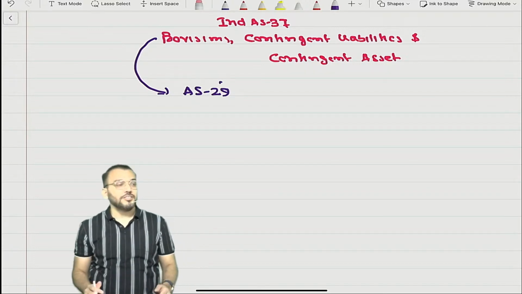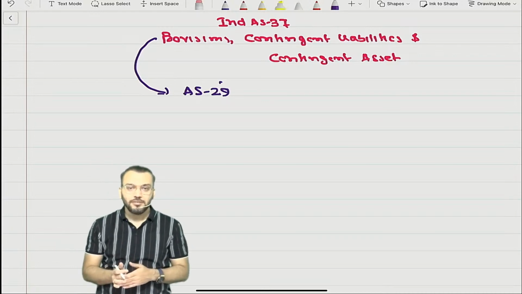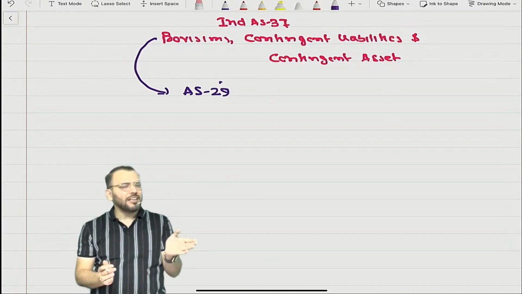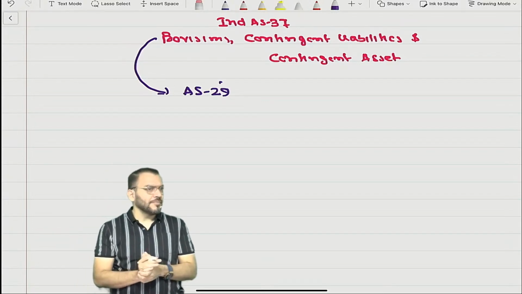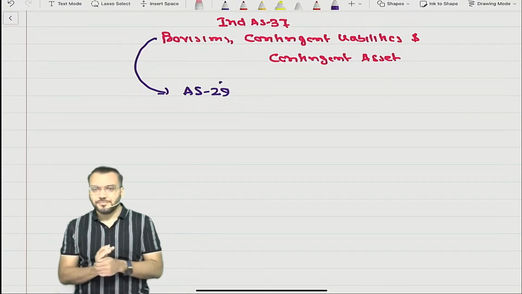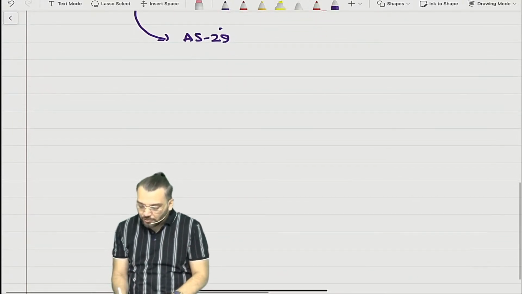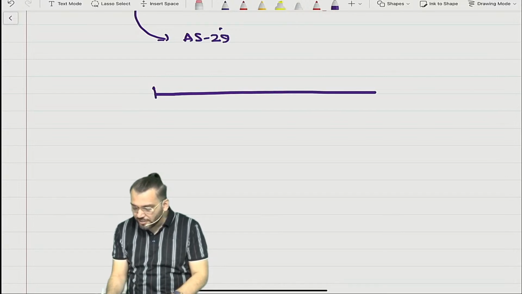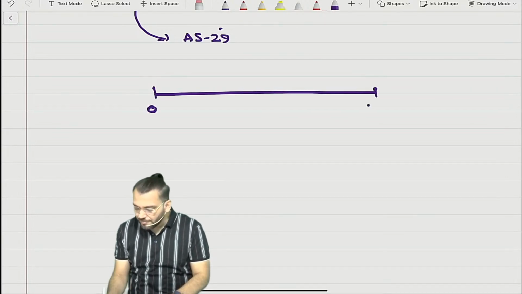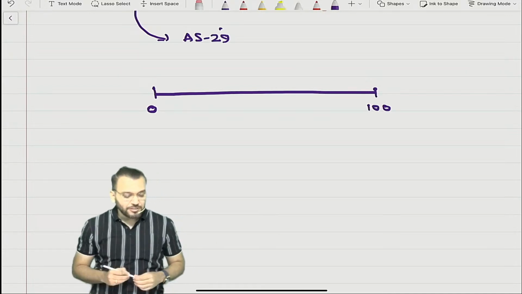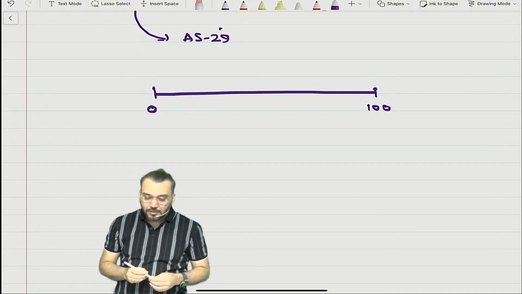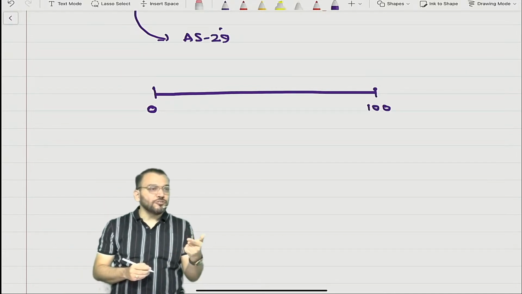If you are not answering, then I need to assume that you don't know this chapter. Whatever you know, I said I don't require a perfect answer. Just try to understand. What is the passing percentage in an exam? This is 0 marks, this is 100 marks. What is the passing percentage? Tell me. In one paper, how much should you score?